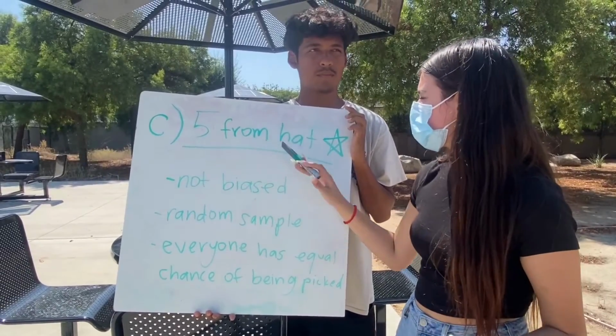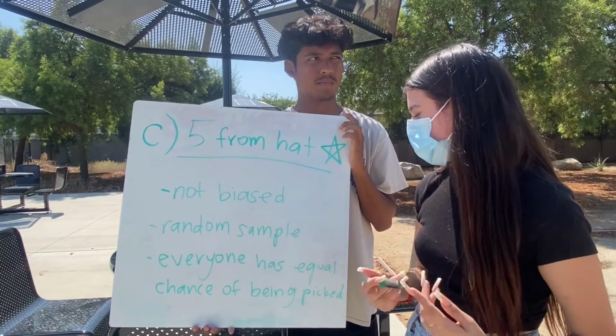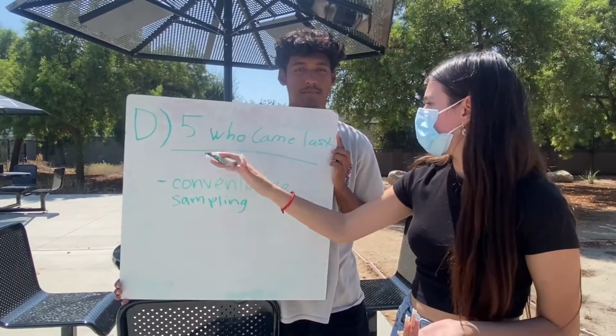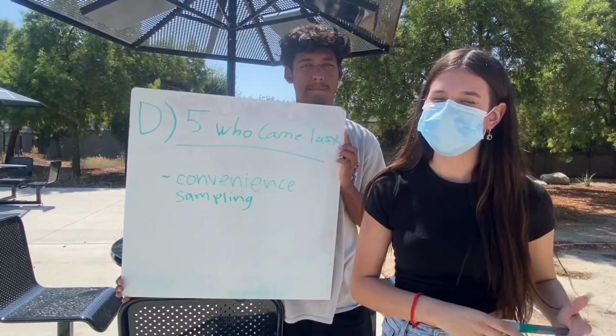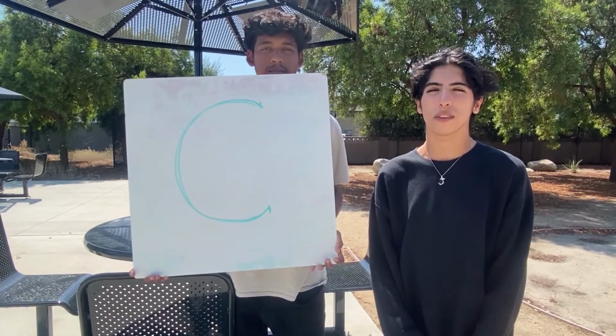C, 5 members picked from a hat. This is not biased, and it's a random sample because everyone has an equal chance of being picked. D, the 5 club members who came last. This is wrong because it's convenience sampling. The correct answer is C, because it's random sampling and there's no bias.